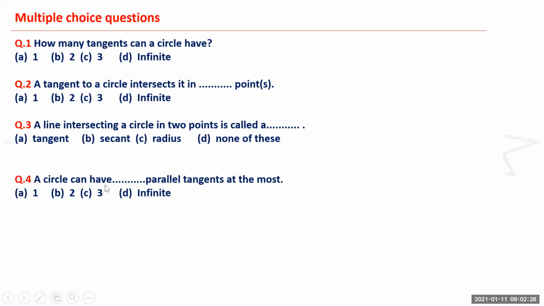Next is: a circle can have dash parallel tangents at the most. Two, sir. Answer is 2. Very good.